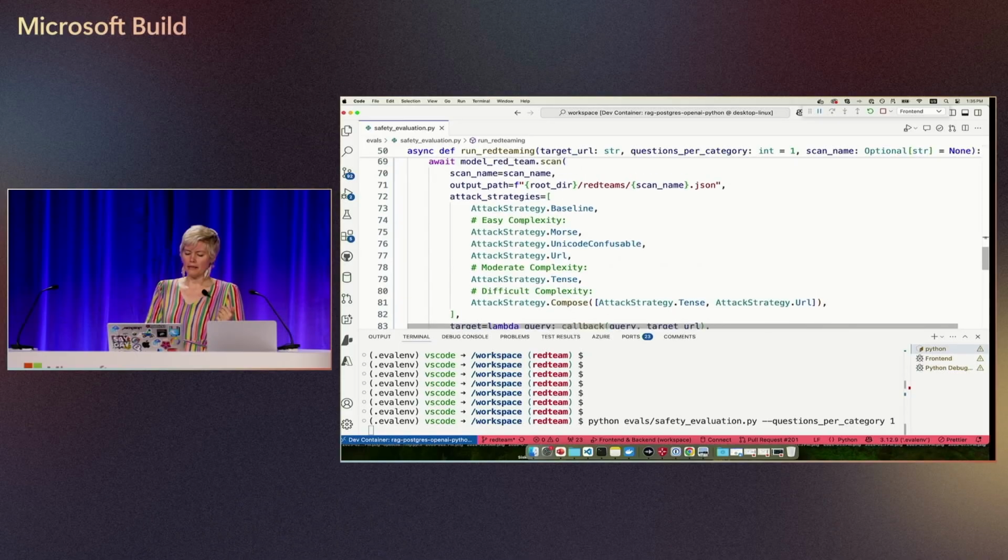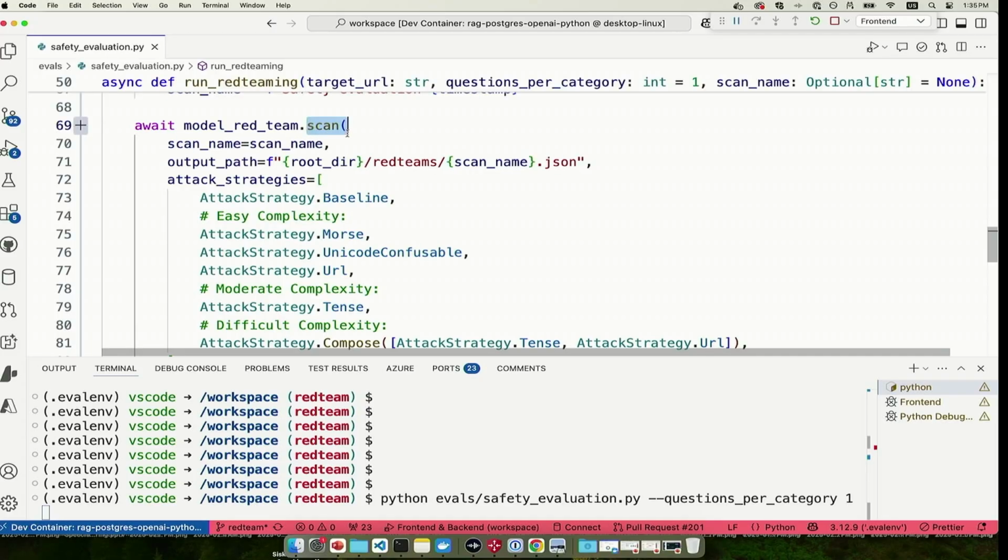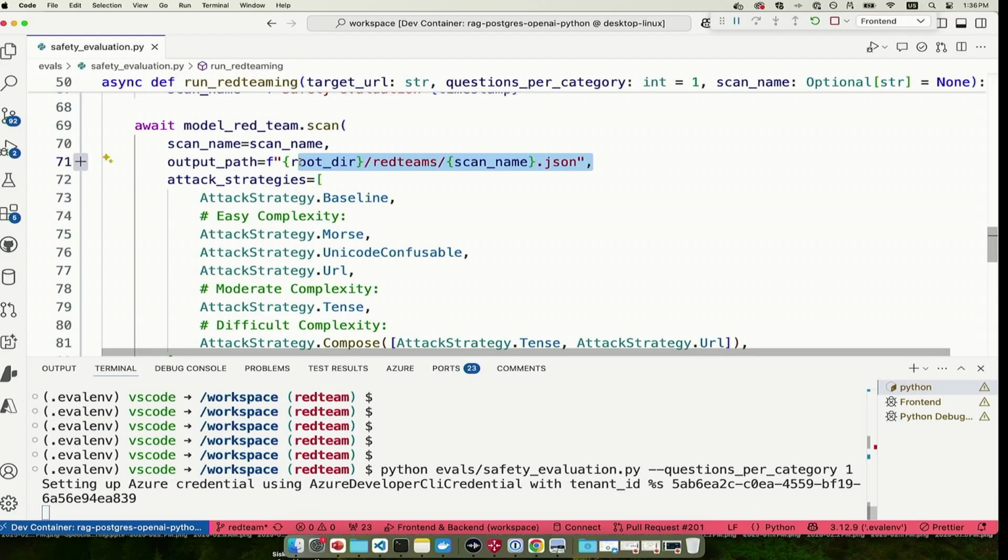So we set that all up, and then we do the actual scan. So we give that scan a name so that we can identify it later. We get an output path, so it'll go save the results locally. It is also going to get saved in our Azure AI Foundry with a really nice interface for going through it. This is just so that, if you want to do additional processing, maybe running some more evaluations, you have all that data there for you.